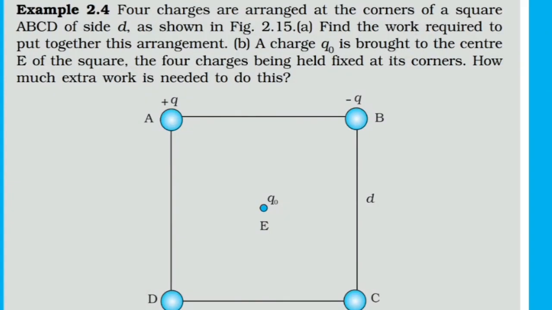Now we discuss example 2.4. 4 charges are arranged at the corners of a square ABCD of side D as shown in the figure. Find the work required to put together this arrangement. Also find, if the charge Q0 is brought to the center E of the square, the 4 charges being held fixed at its corners, how much extra work is needed for this?